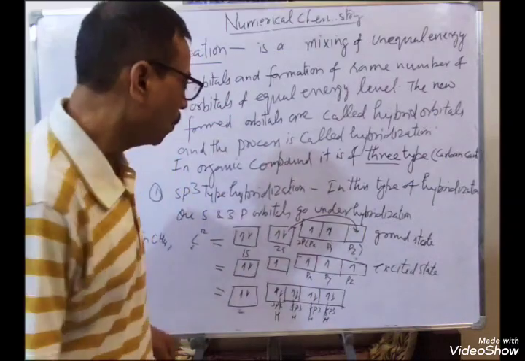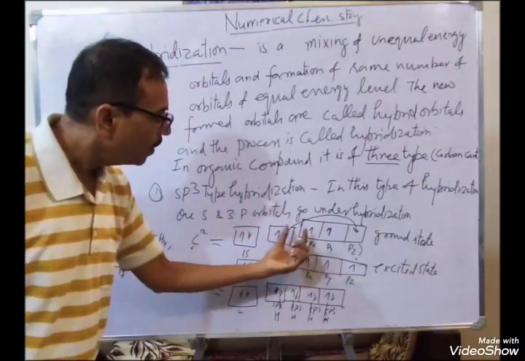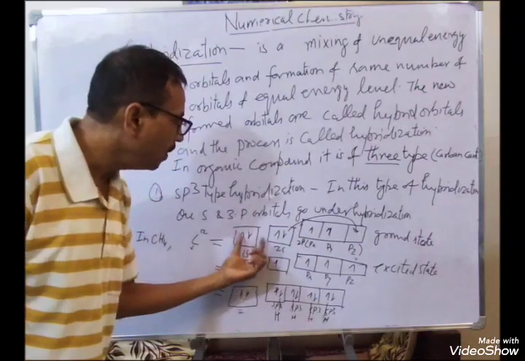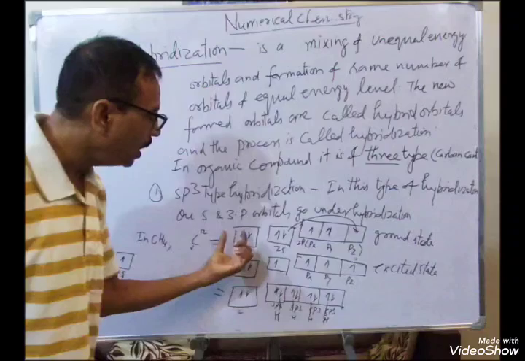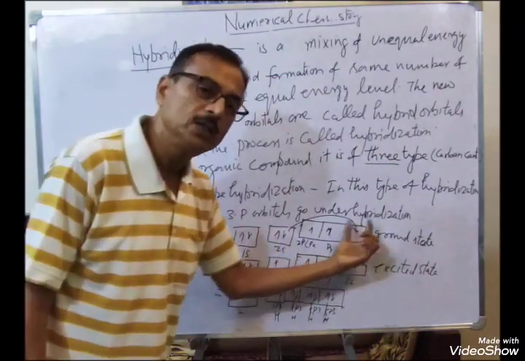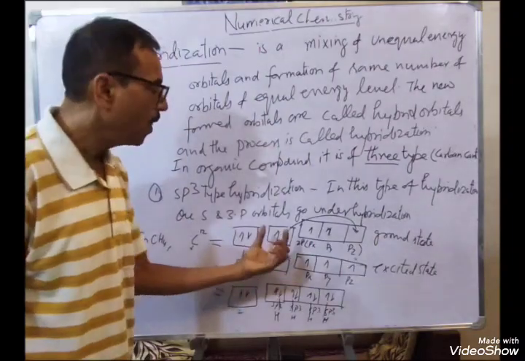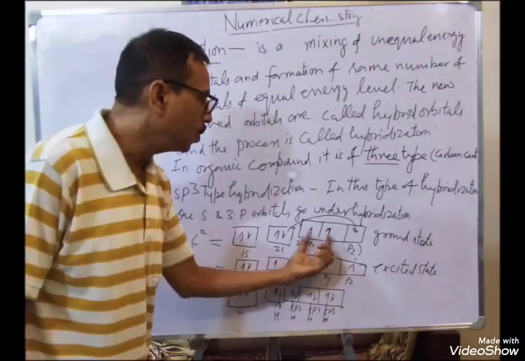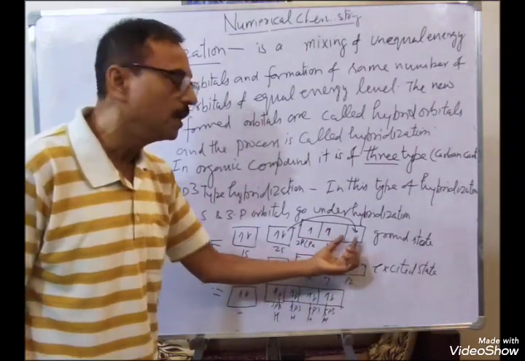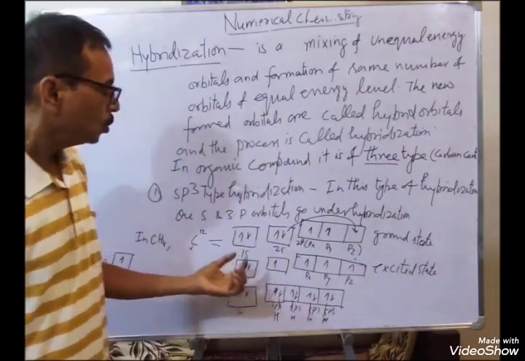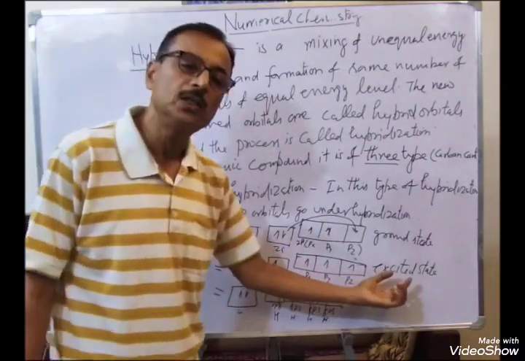One thing you must know, here you see the orbitals are at somewhat higher levels. This level is somewhat higher and this is somewhat higher. It means the energy level is increasing. So this is the lowest energy. 1s has the lowest energy, after that 2s, after that 2p. So in 2p, px has the lowest, py in between and pz the highest. So one electron moves from 2s to pz, then it is called the excited state.